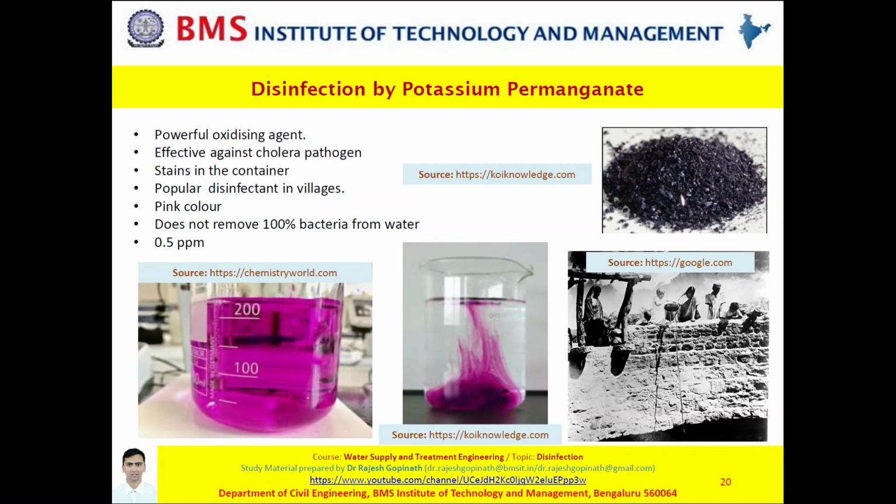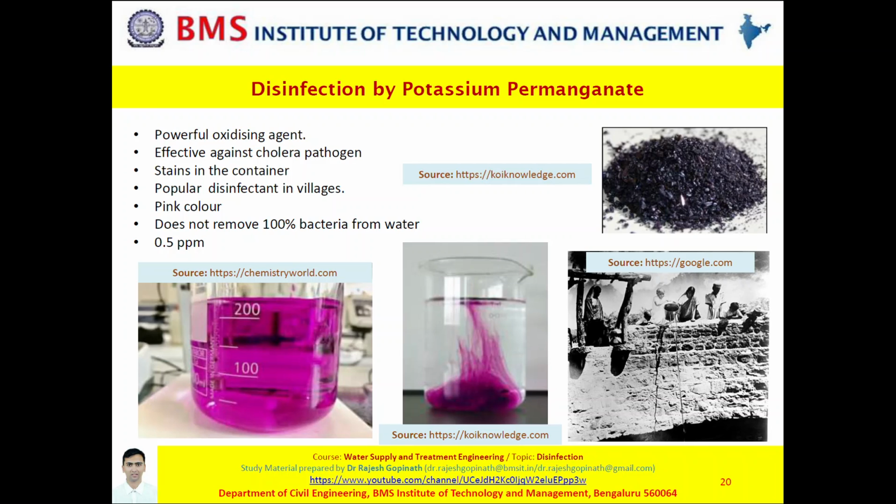And the simple working mechanism is, when you add KMnO4, it would give you a pink color. But if this pink color disappears immediately, it means that your water is still contaminated, contains organic matter and microorganisms. Therefore, you still have to add more potassium permanganate until the pink color persists. Having said that, the required dosage for potassium permanganate would be as low as 0.5 ppm to as high as 2 mg per liter.